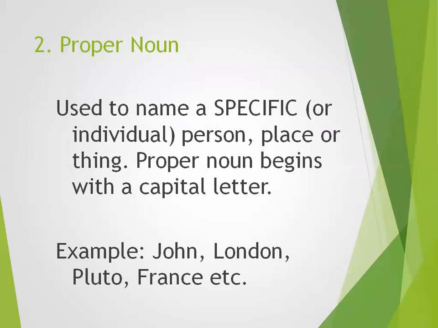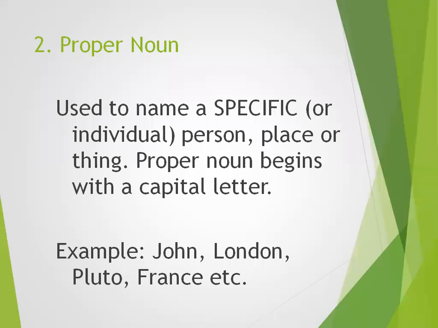So proper nouns are used to name a specific or individual person, place, or thing. A proper noun begins with a capital letter because these are all specified persons or places. They are not commonly used, but they are emphasized, they are particular, and they are very special to whom we are calling with the proper nouns.